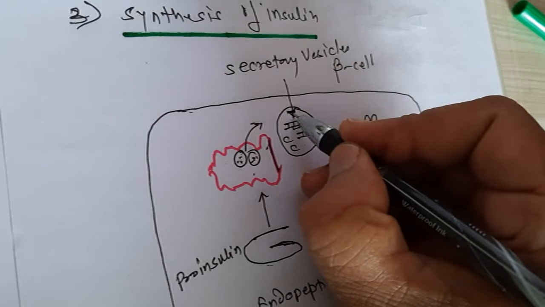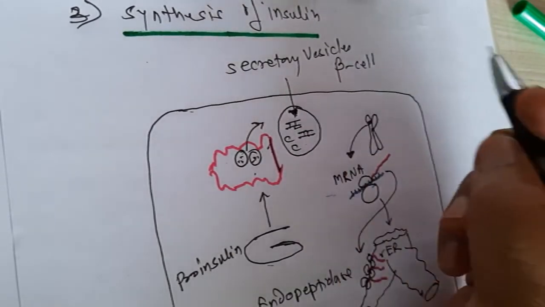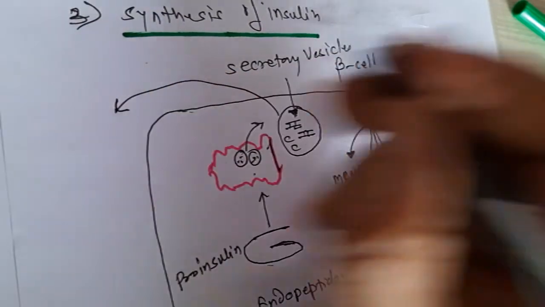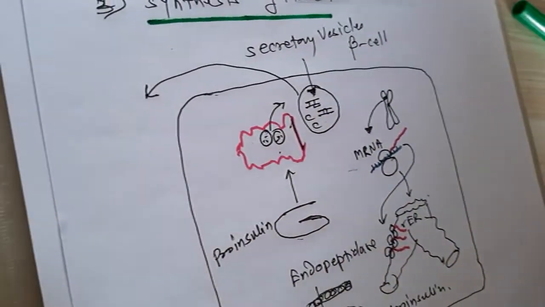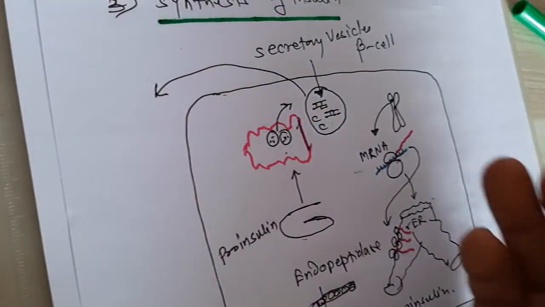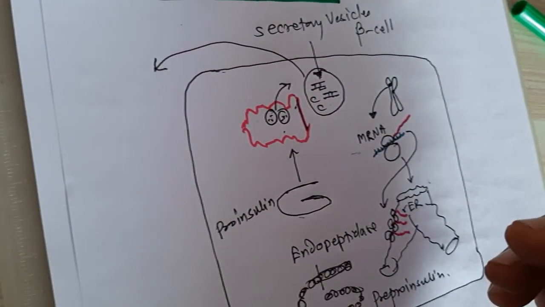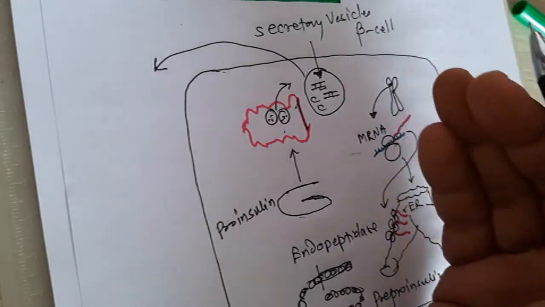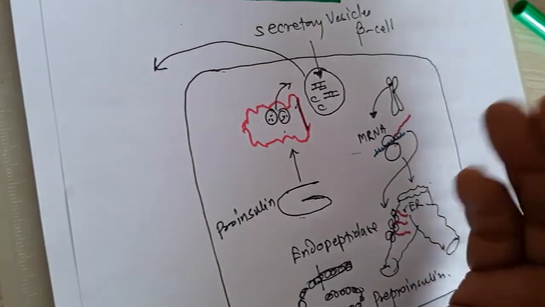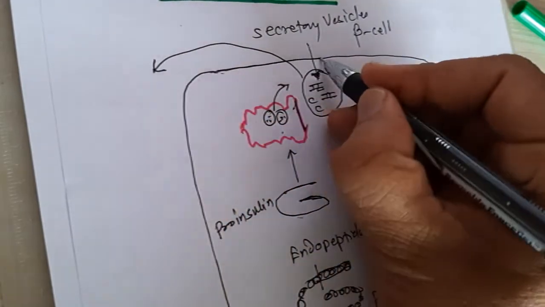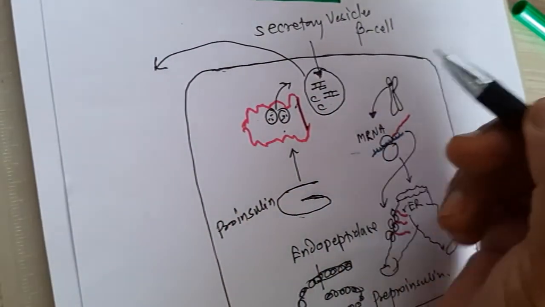So when the beta cells of the pancreas secrete the content outside, the secretory vesicles come close to the cell membrane and then secrete this.